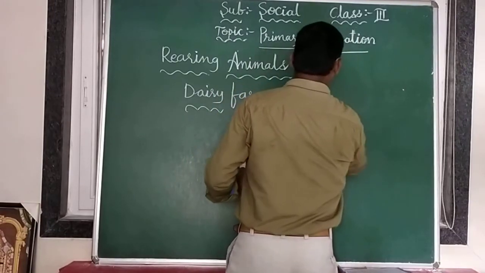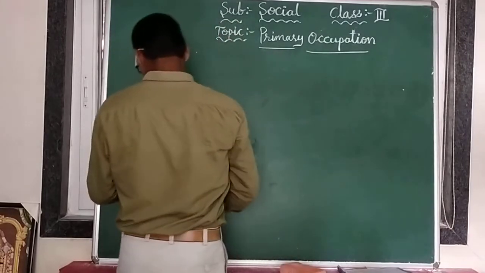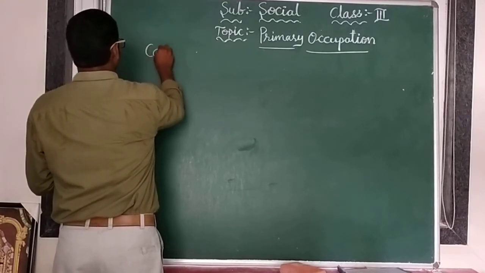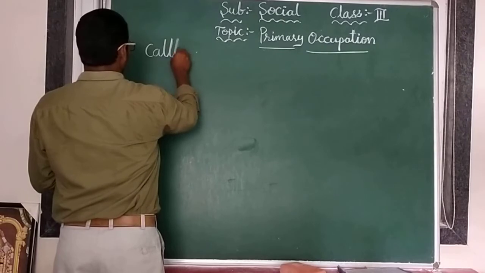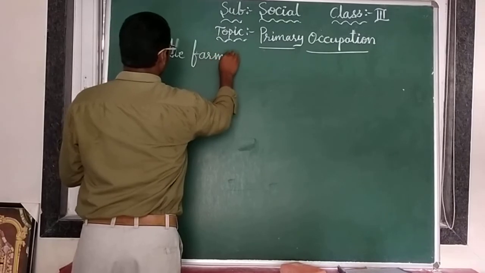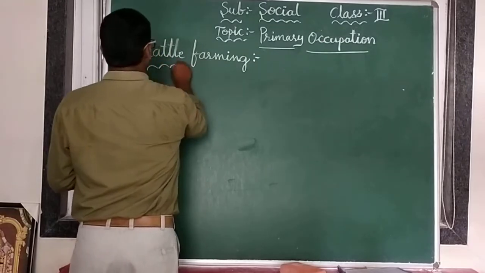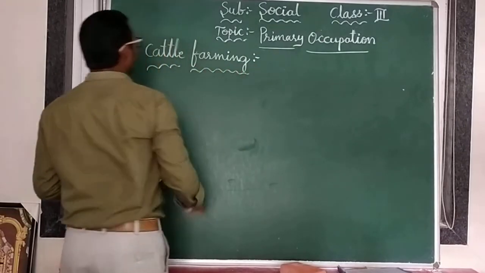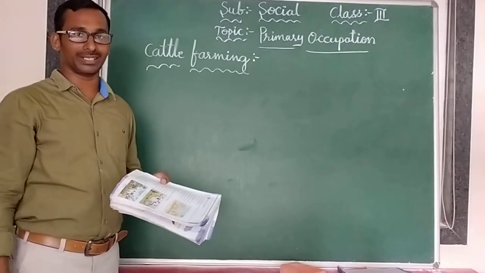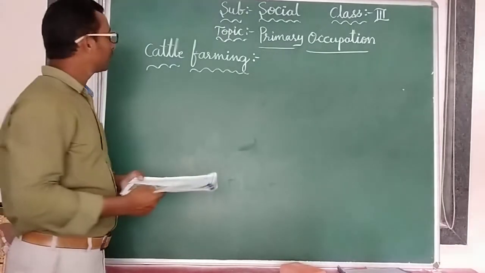Understood, everyone? Another one in this primary occupation is cattle farming. This is also part of rearing animals. Do you know cattle? Do you have an idea about cattle? Cattle means animals; we say pashuvulu. So, cattle farming.